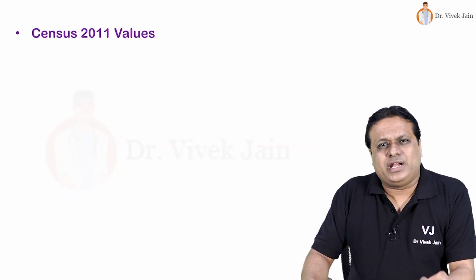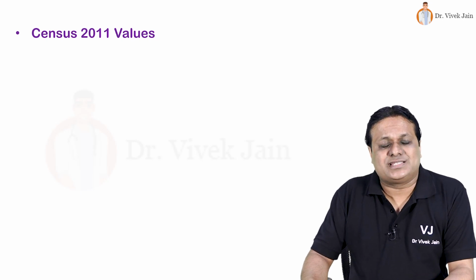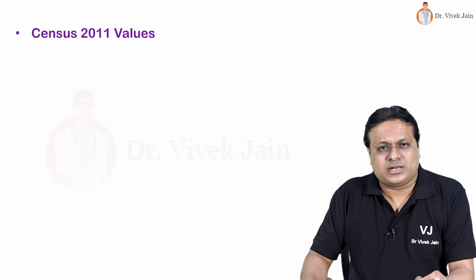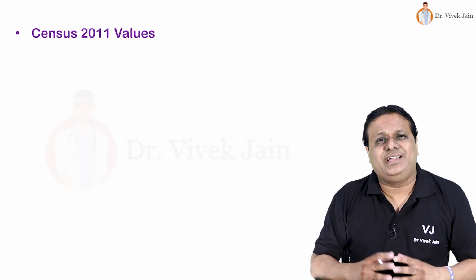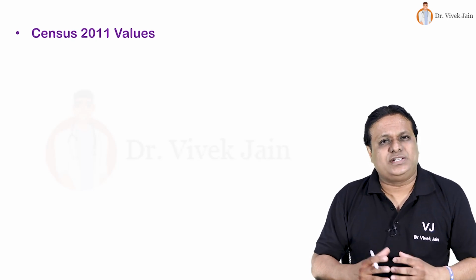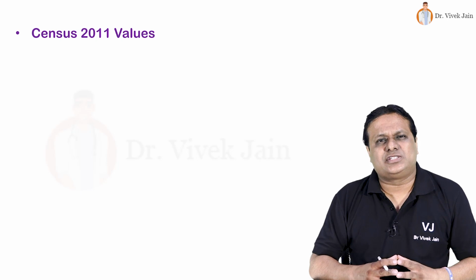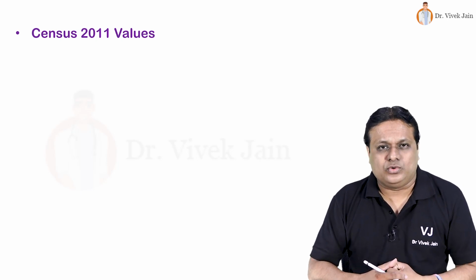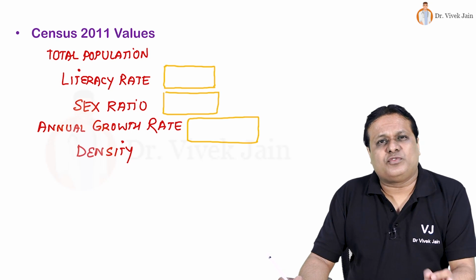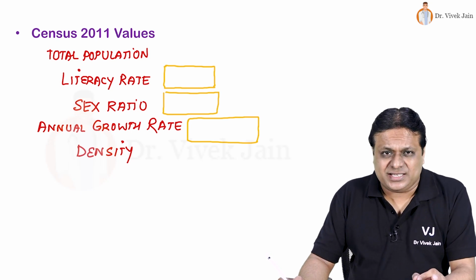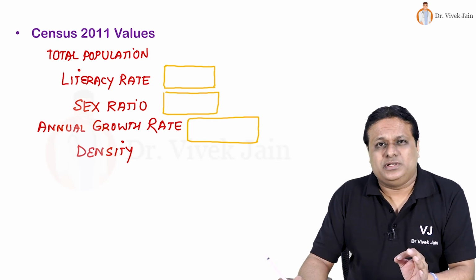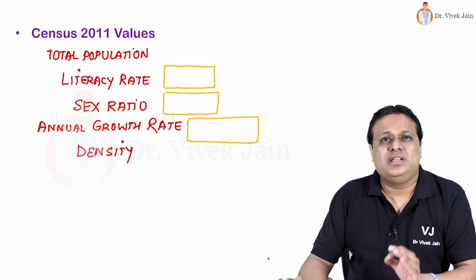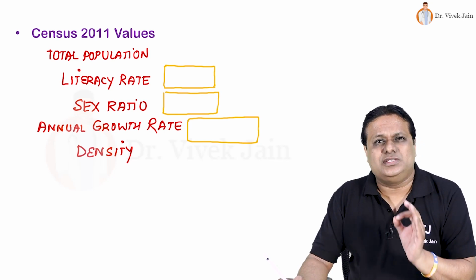Now friends, let us look at one place all the important values which are asked from the previous census, that is census 2011 of our country. Please remember, census 2021 has been postponed indefinitely due to existing COVID situation in our country. So from census 2011, what you definitely should know: population enumeration, which is done from 5th to 28th February in the census year. Census which takes place every 10 years. India's census stop day on which population count is given is 1st of March 00.00 hours.